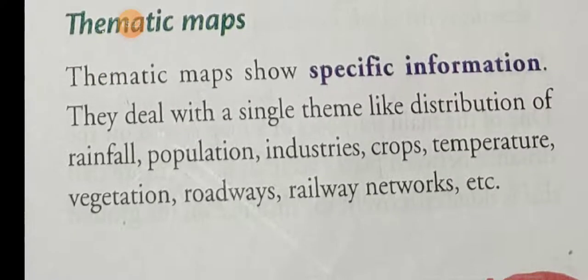A thematic map shows specific information, which means a single theme, like distribution of rainfall, population, industries, crops, temperature, vegetation, roadways, railways, railway network, etc.